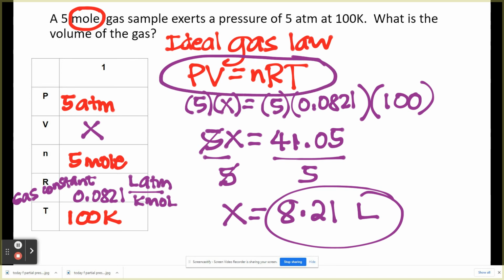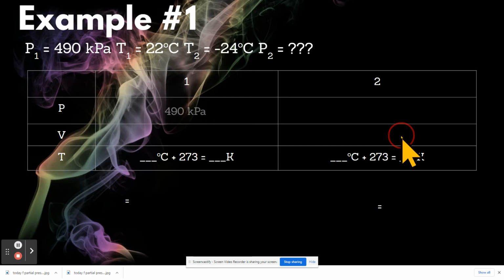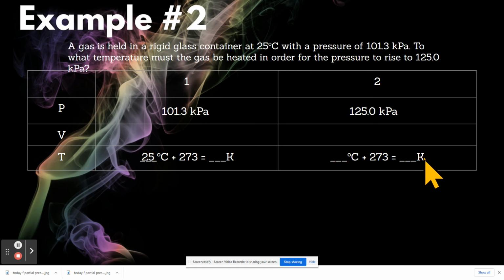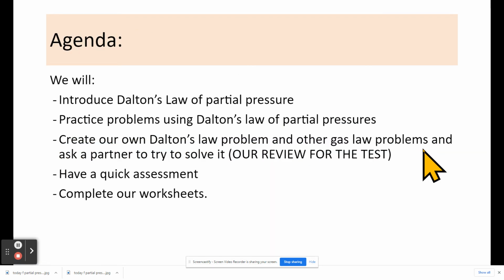All right. Here we go. Finally, guys, let's talk about Dalton's law of partial pressures.